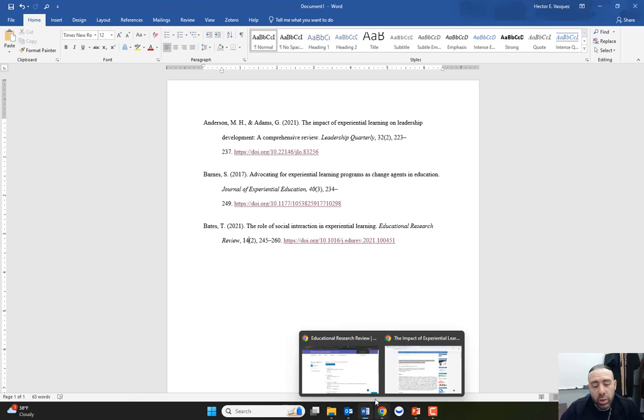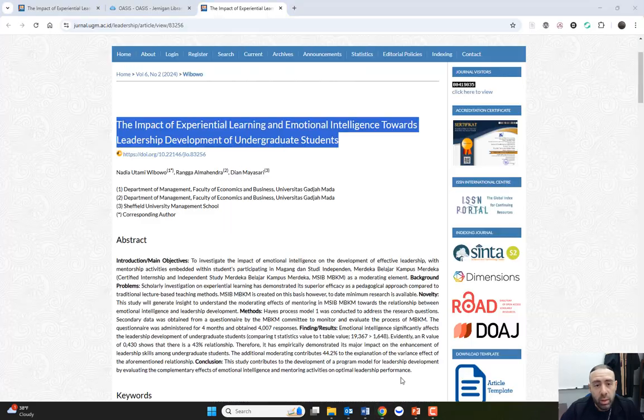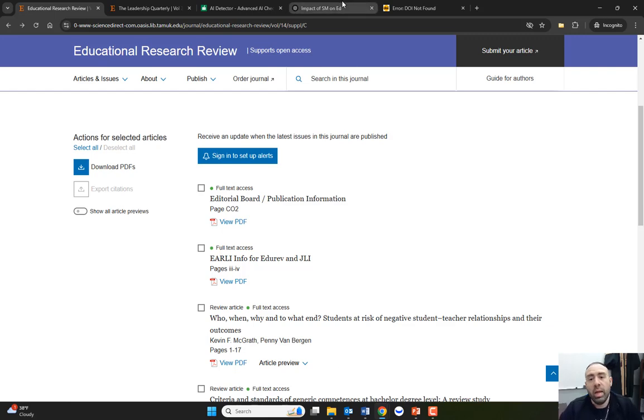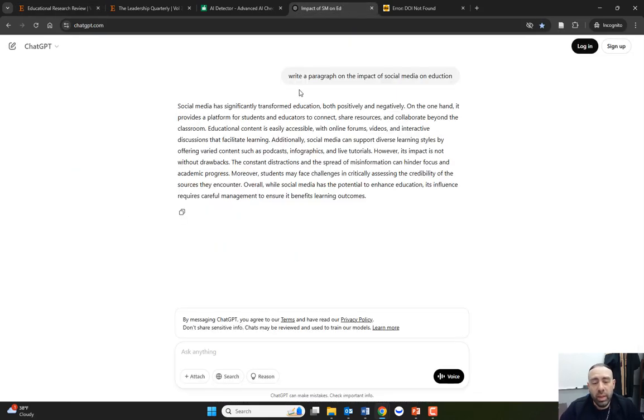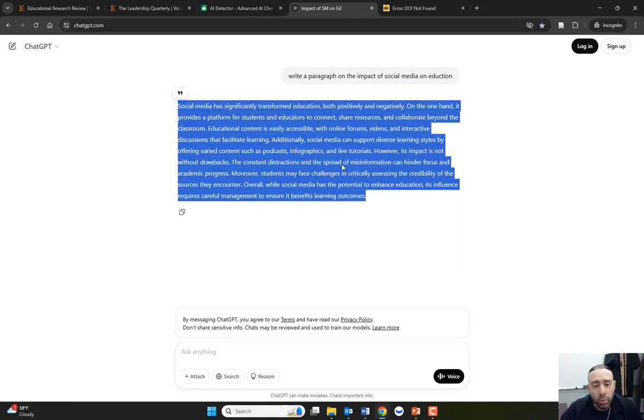The other thing I mentioned earlier was about writing papers. Okay, so if you are going to write a paper using ChatGPT, you can easily do that by just, again, incorporating any kind of theme prompt. Okay, in this case, let's write a paragraph on the impact of social media on education. Here's an example of a paragraph that it wrote for me, right?